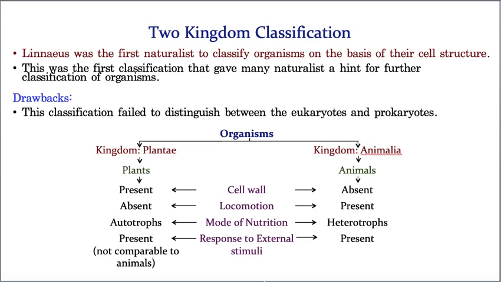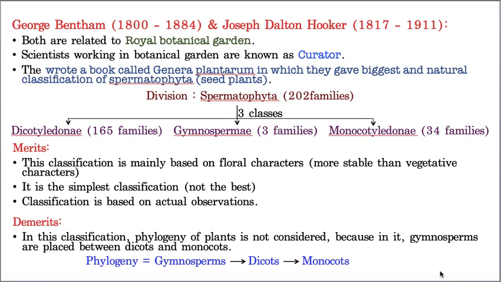Now, we will go for the next scientist. The next scientist is Bentham and Hooker. To be frank, they are not scientists. Then what are they? They are curators. Why are they called curators? Because they used to work in Royal Botanical Gardens. These are the employees of Royal Botanical Garden, and the scientists who work in botanical gardens are considered curators. That's why I am calling Bentham and Hooker curators. Hope you understood why I called them like that.